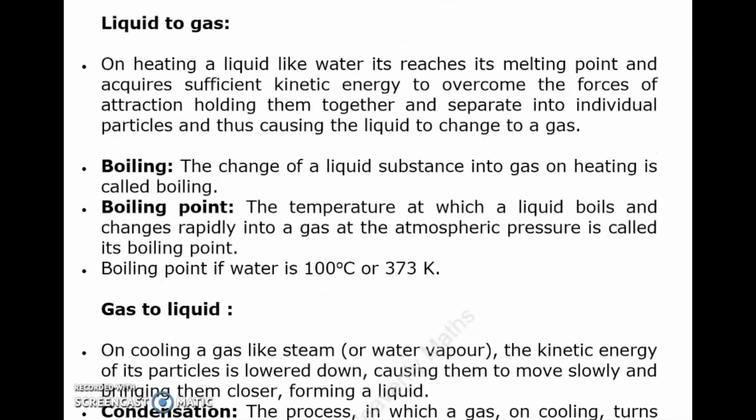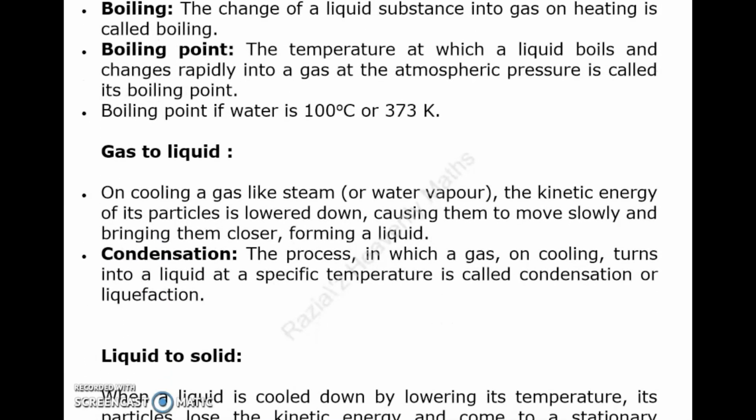Liquid to gas. On heating a liquid like water, it reaches its boiling point and acquires sufficient kinetic energy to overcome the forces of attraction holding them together and separate into individual particles, thus causing the liquid to change to a gas. Boiling. The change of a liquid substance into gas on heating is called boiling. Boiling point. The temperature at which a liquid boils and changes rapidly into a gas at the atmospheric pressure is called its boiling point. Boiling point of water is 100 degrees Celsius or 373 Kelvin.